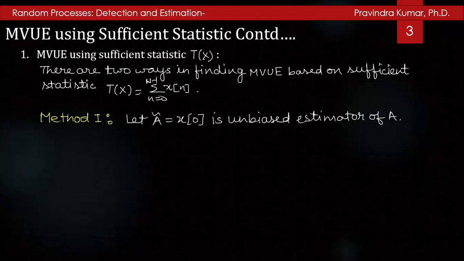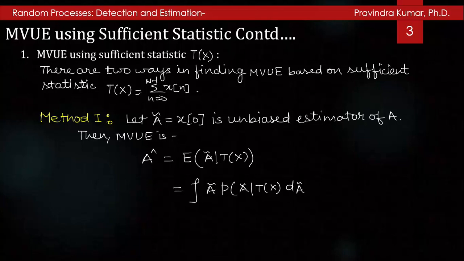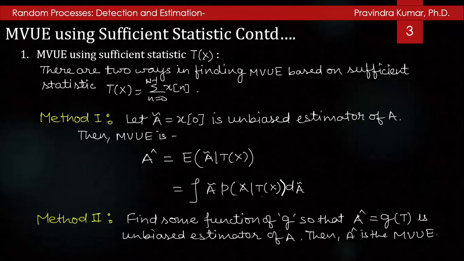In the first method, let Ā equal x[0], an unbiased estimator of A. Then the MVUE is Â equal to the conditional expected value E[Ā given the test statistic T(x)], which I can write as the integral of Ā times the conditional PDF p(Ā given T(x)) dĀ. In the second method, find some function g so that Â equal to g(T) is an unbiased estimator of A. Then Â is the MVUE.